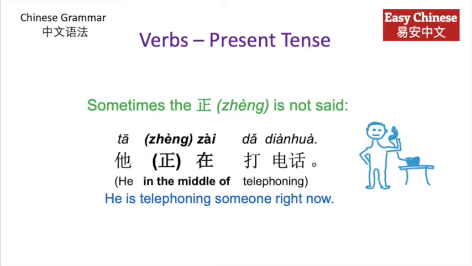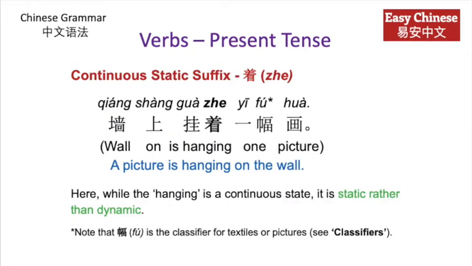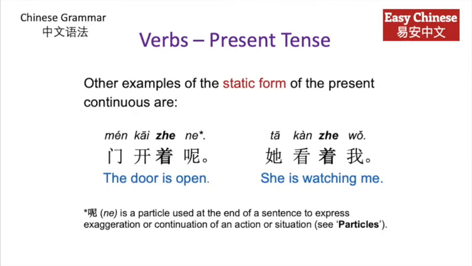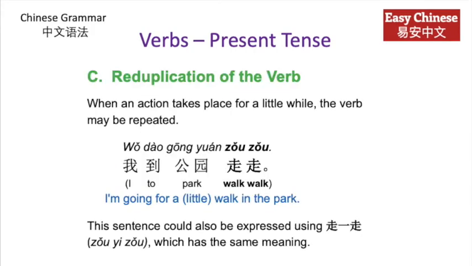Sometimes the 正 is not said. 他在打电话. Now the continuous static suffix: 墙上挂着一幅画. A picture is hanging on the wall. Here, while the hanging is a continuous state, it is a static rather than dynamic action. Other examples of the static form. 门开着呢, the door is open. 她看着我, she is watching me.